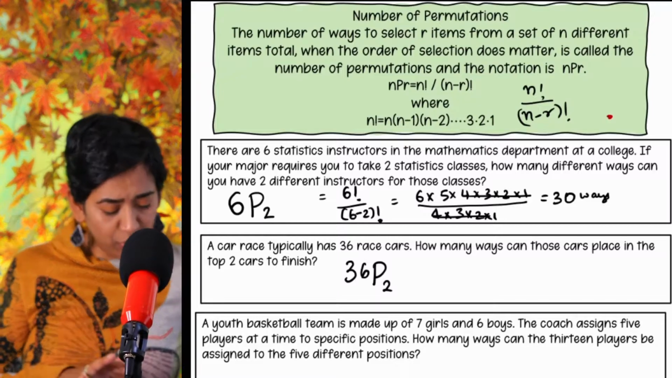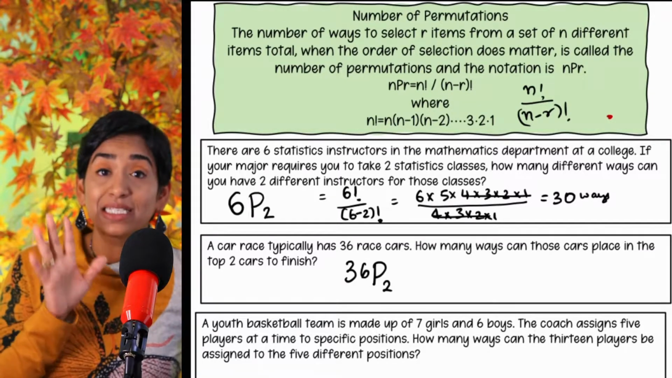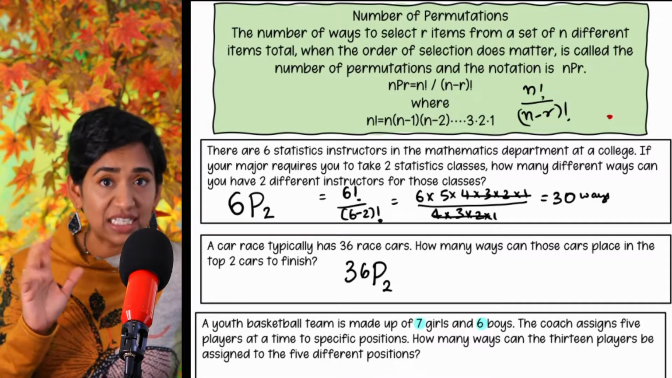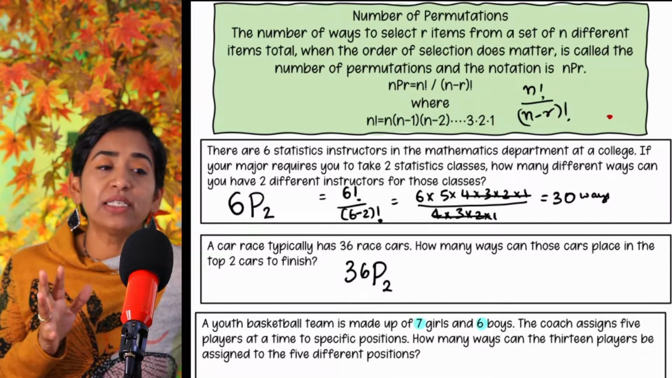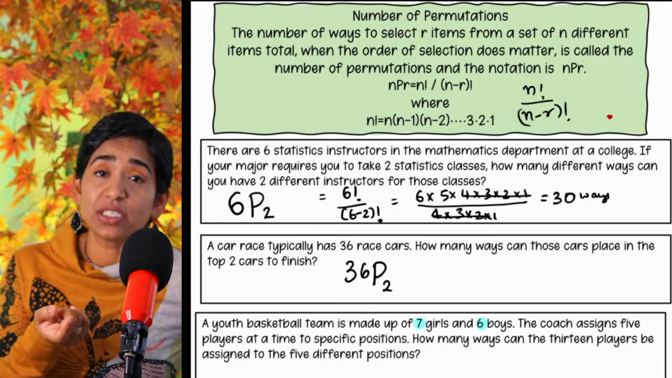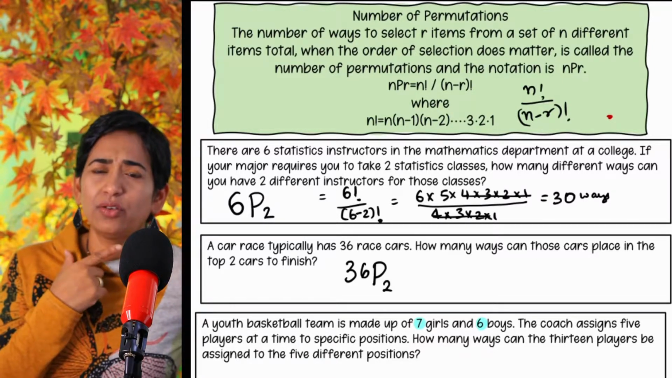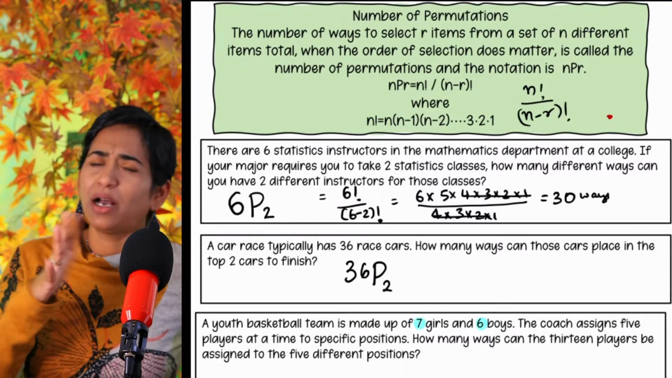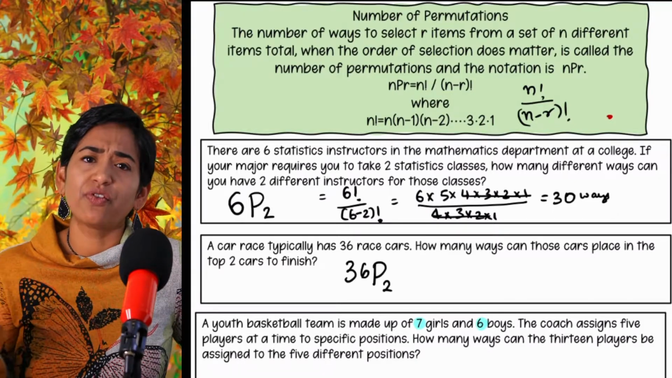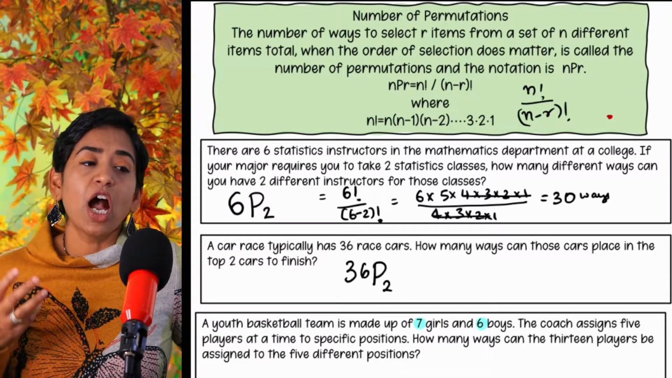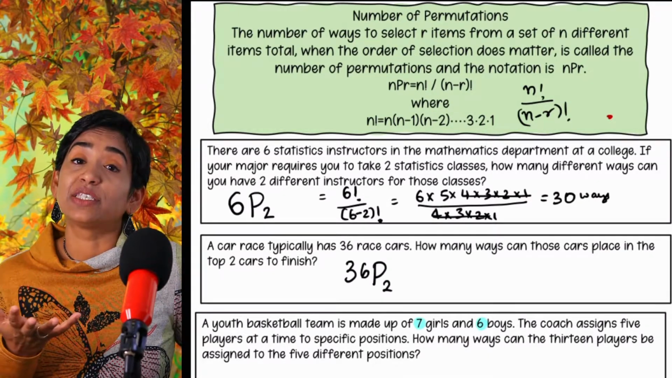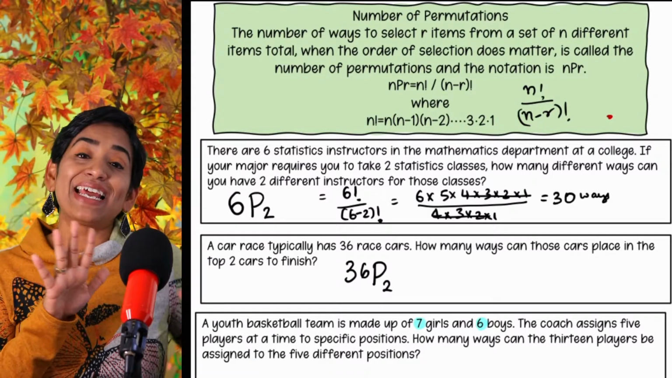A youth basketball team is made up of 7 girls and 6 boys. The coach assigns 5 players at a time to specific positions. Basketball, do they have forward, defense? I don't play basketball, so I'm guessing they have different positions in basketball. So the coach is assigning different positions. How many ways can 13 players be assigned to 5 different positions? So there are only 5 positions, and I have 13 players.